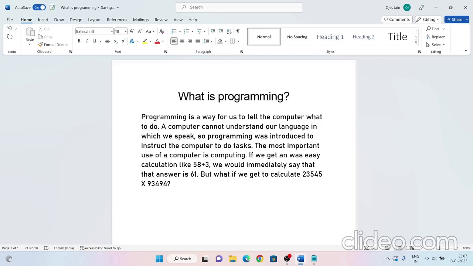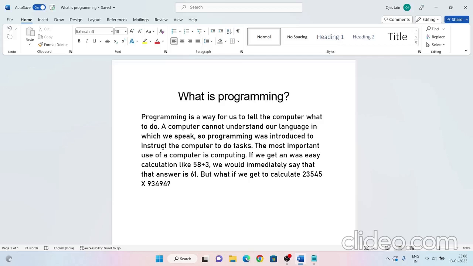As you all know, a computer cannot understand the languages we speak, like Hindi, English, Marathi. So programming was introduced to instruct the computer to do tasks. And the most important use of a computer is computing.